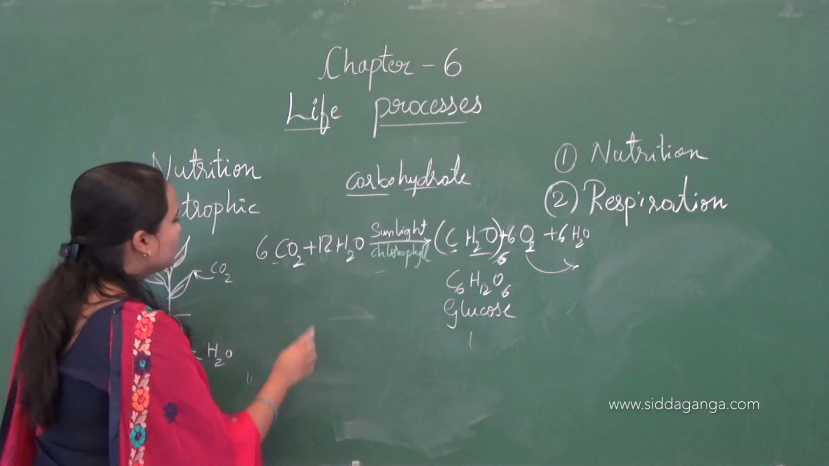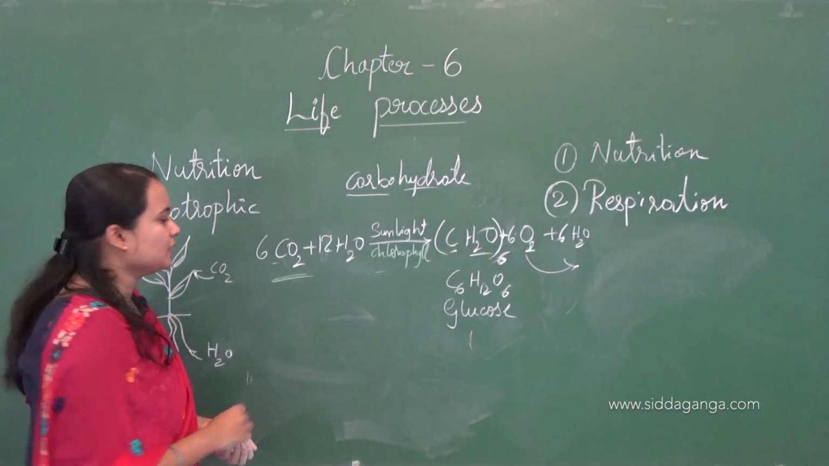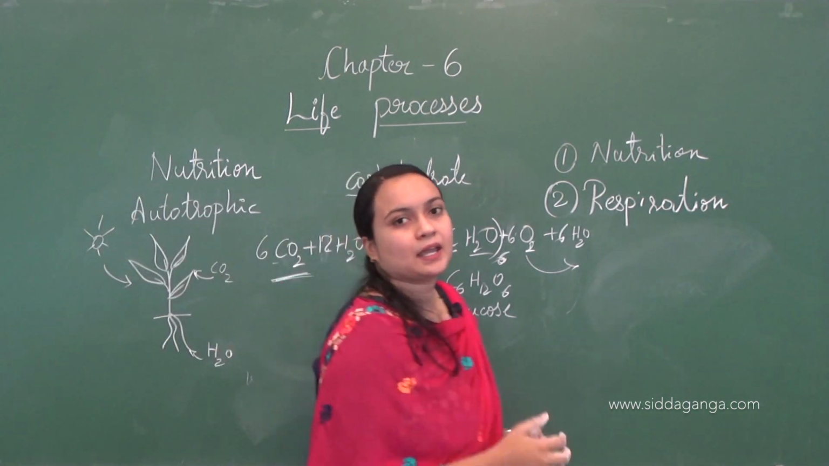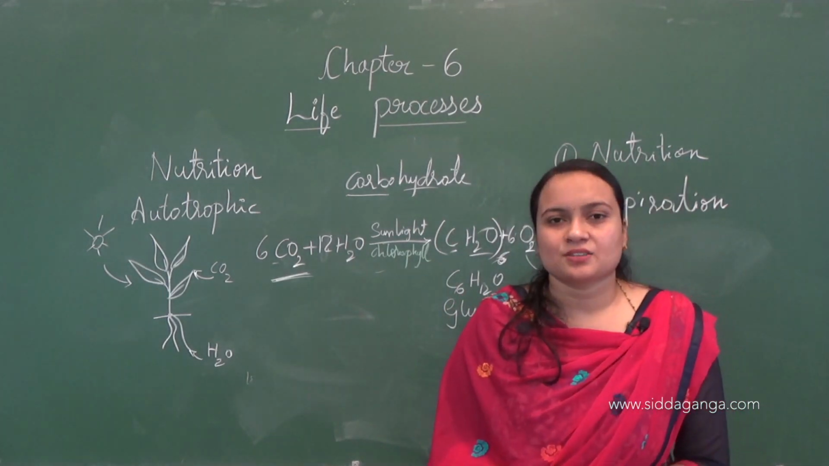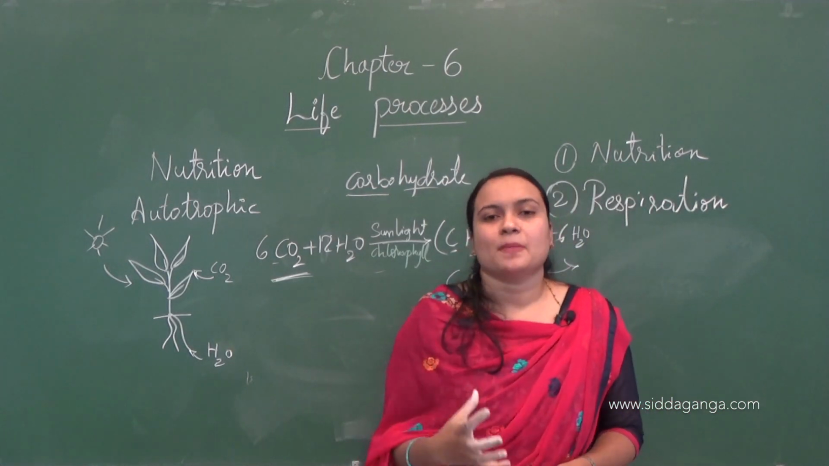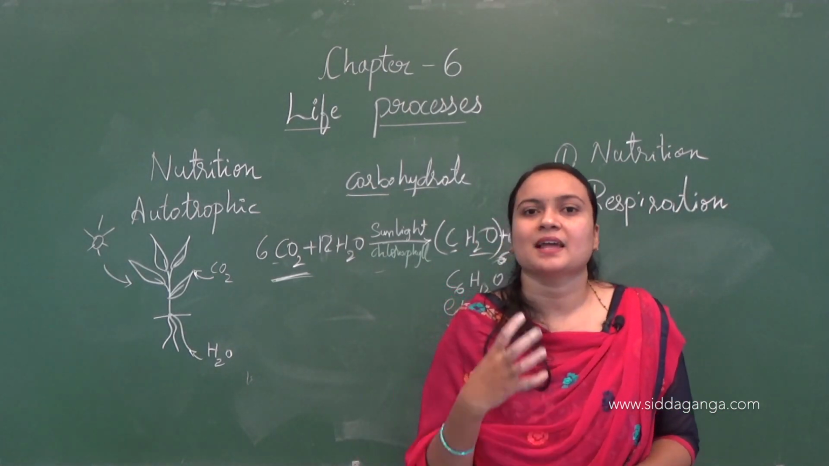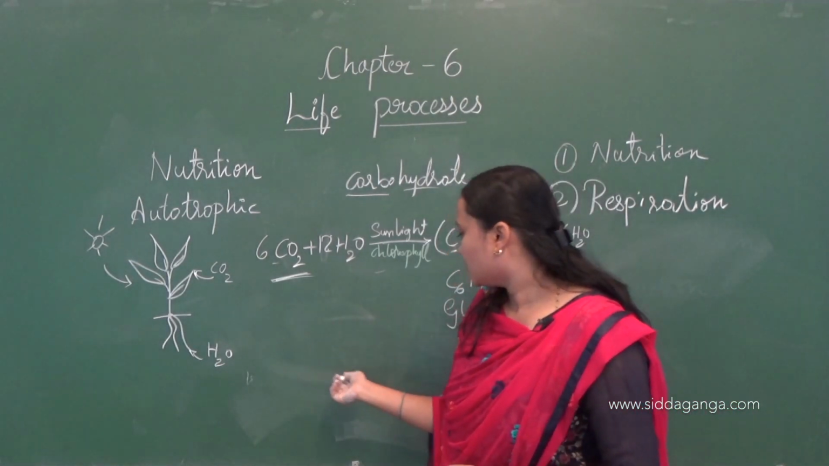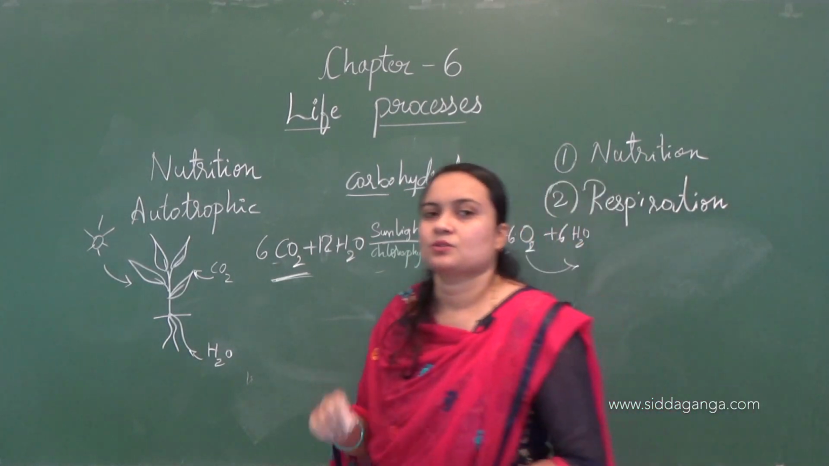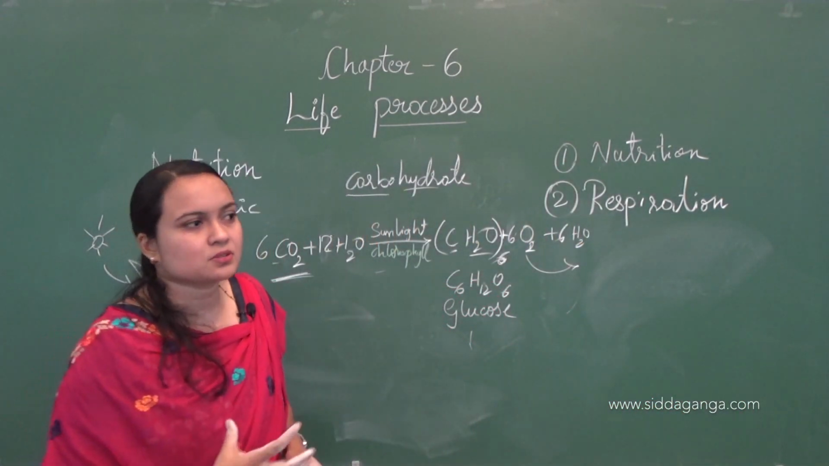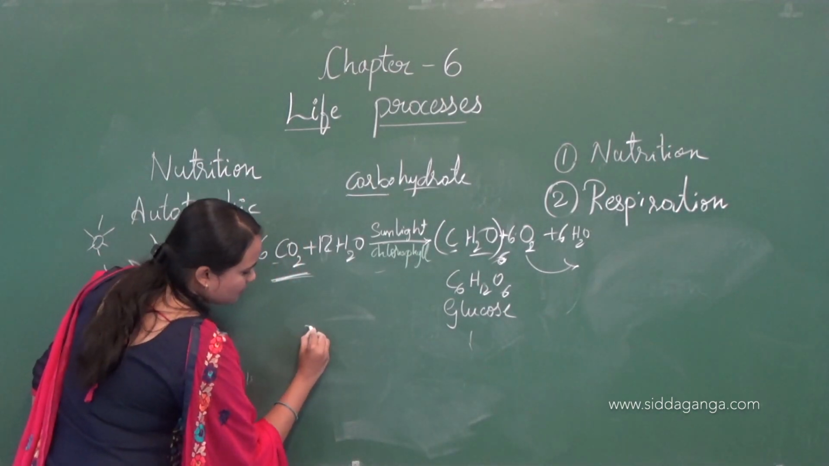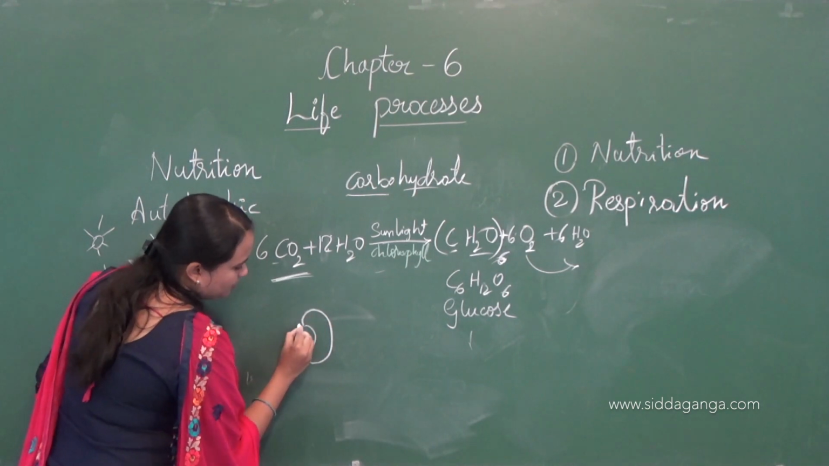I said there will be gaseous exchange, right? I said that gaseous exchange happens in plants. How? How does gaseous exchange take place in plants? So gaseous exchange will take place with the help of stomata. I wrote guard cells in the lower epidermis before, right? So those guard cells are responsible for the gaseous exchange. Let us draw the diagram of stomata.